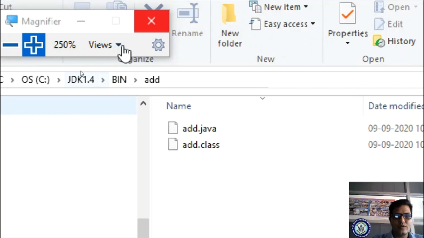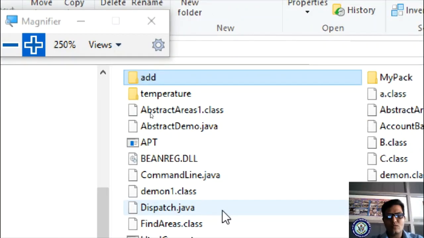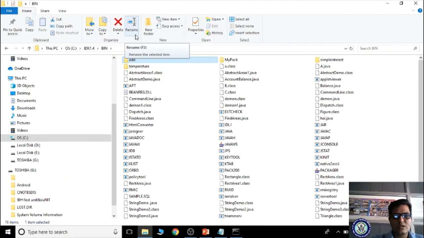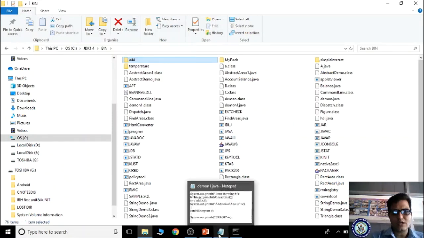Then I'm moving to the bin folder. What is the file name? daemon1. So here the daemon1 file is there. A class file is created, and here is your daemon1.java file. Clear? So this is the package program. Hope you understand this concept. You just try subtraction and multiplication of two other numbers. If you try it yourself, you can understand better.